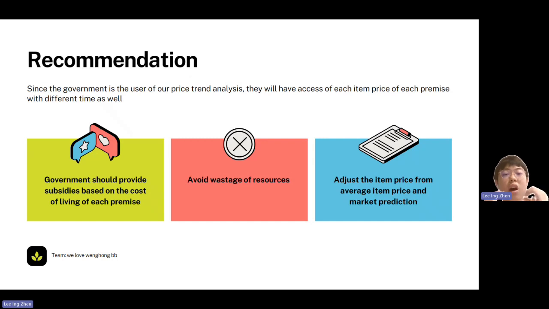Then the second one is to avoid wastage of resources. We must allocate our resources wisely to make sure that our supply chain and the market demand are not overwhelmed or lacking something. The third one is to adjust the item price from the average item price, meaning the average of all the item prices of the same item code in different premise locations. So we find the average item price to know what kind of item price we need to adjust. We also need some market prediction as well. By using our trend analysis, you can predict the item price based on our market trend.